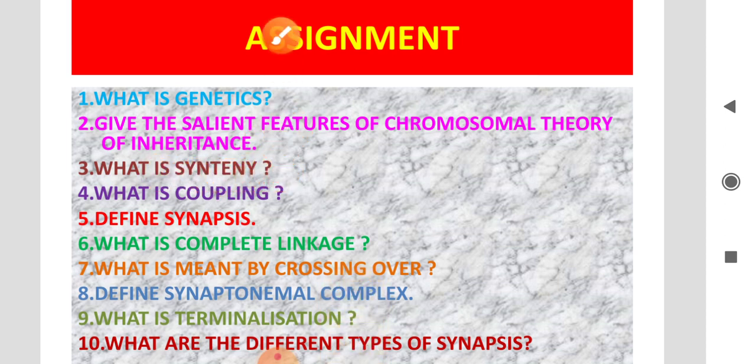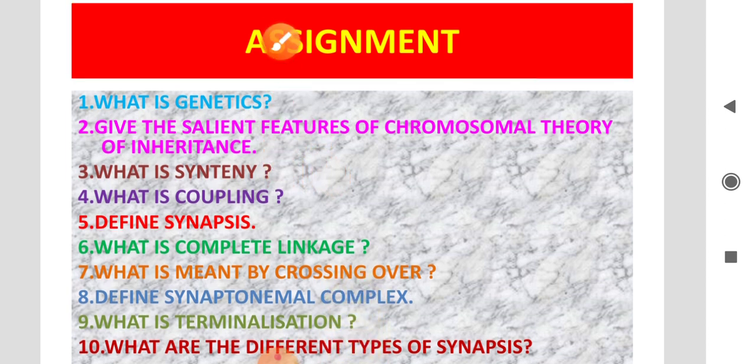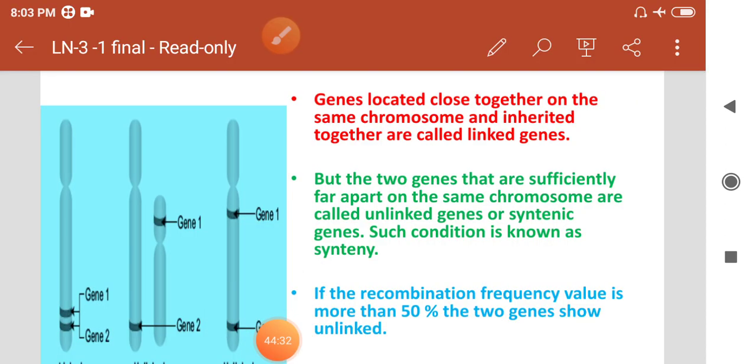Synteny is when two genes are sufficiently far apart on the same chromosome and are unlinked. These unlinked genes are called syntenic genes, known as synteny.